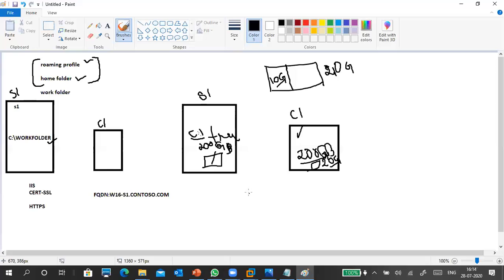Otherwise, a user keeps downloading everything, movies and all, and storing it here, and this space will be wasted. So keep it for work purposes only. That is the first one: we can regulate and control this using disk space.